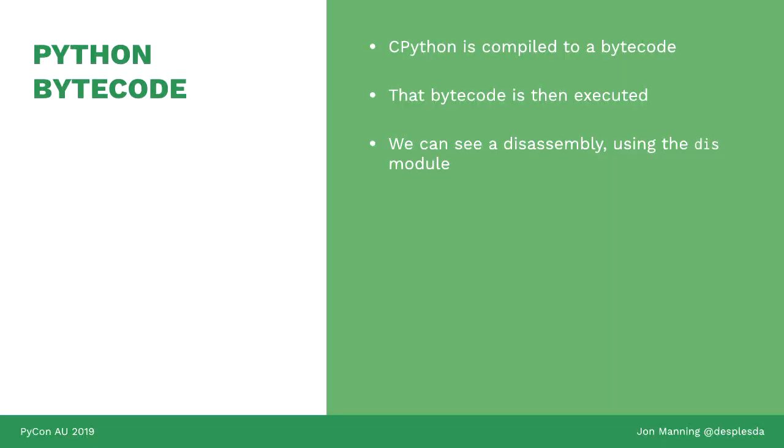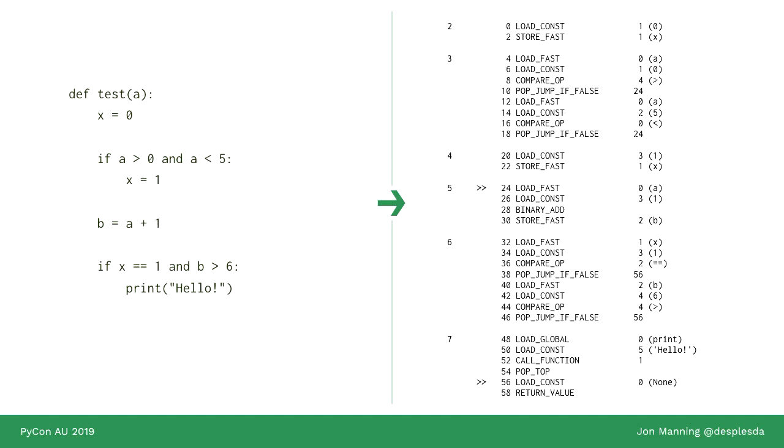So CPython compiles to bytecode, and we can actually disassemble any piece of compiled Python. Like you can take a function and say, now give me the bytecode for that function. This is using the dis module, which is part of the standard library. So if you say dis and then pass in a function, well, you get this for our test case here. So here's on the left-hand side the original code, and on the right-hand side, that's Python bytecode.